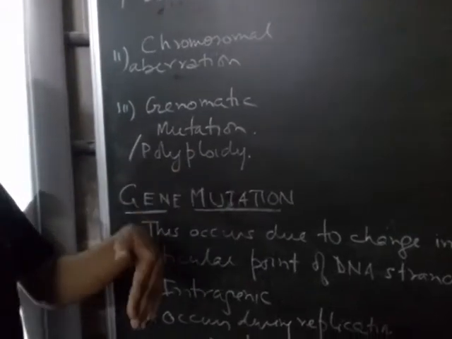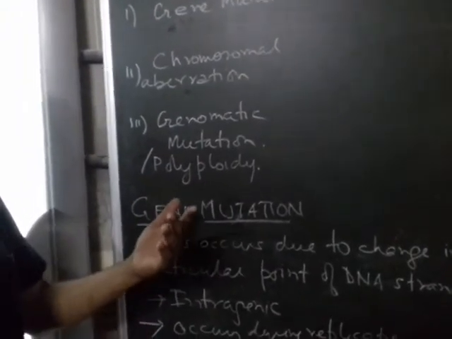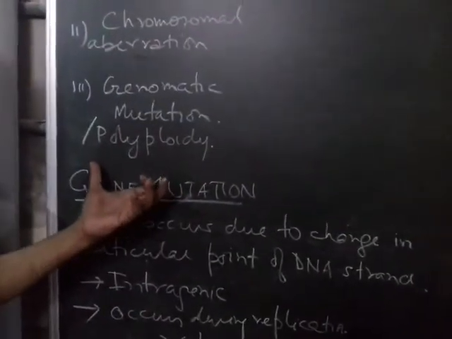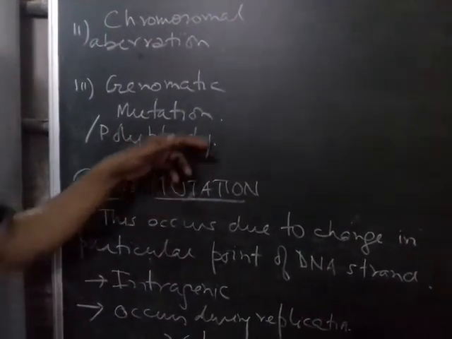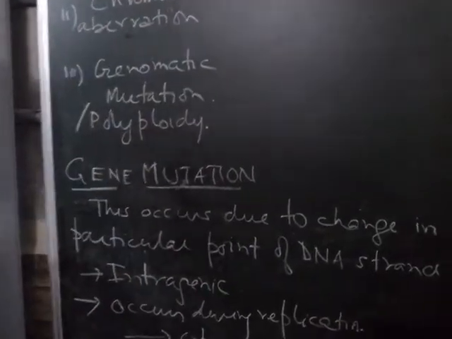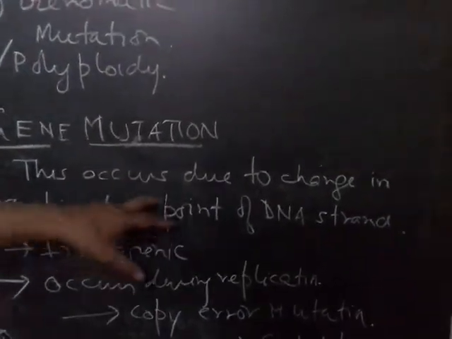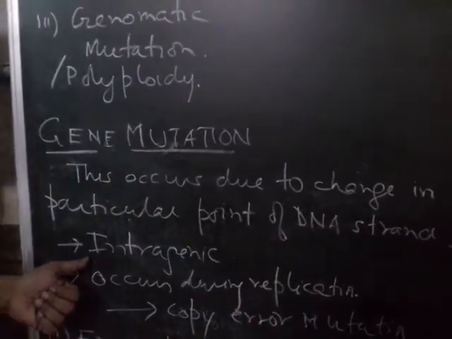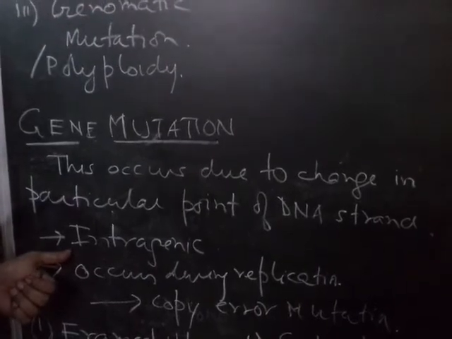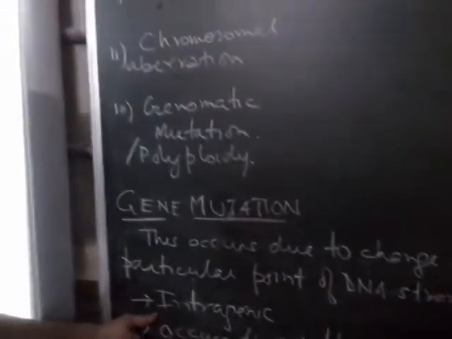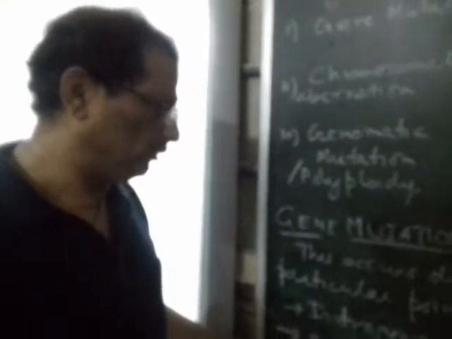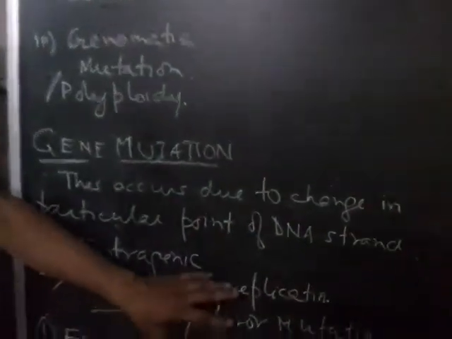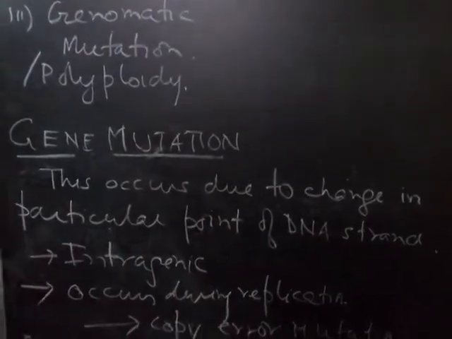Or it can be a lesser number, like in the case of Turner syndrome, where we have 45 chromosomes, one sex chromosome is less. So that is also a type of genomatic mutation. In gene mutation, this occurs due to a change in a particular point of the DNA strand. So it is also known as intragenic. Intra means within the gene there is a defect. Now it occurs during replication. As I told you earlier, this type of mutation is called a copy error mutation.